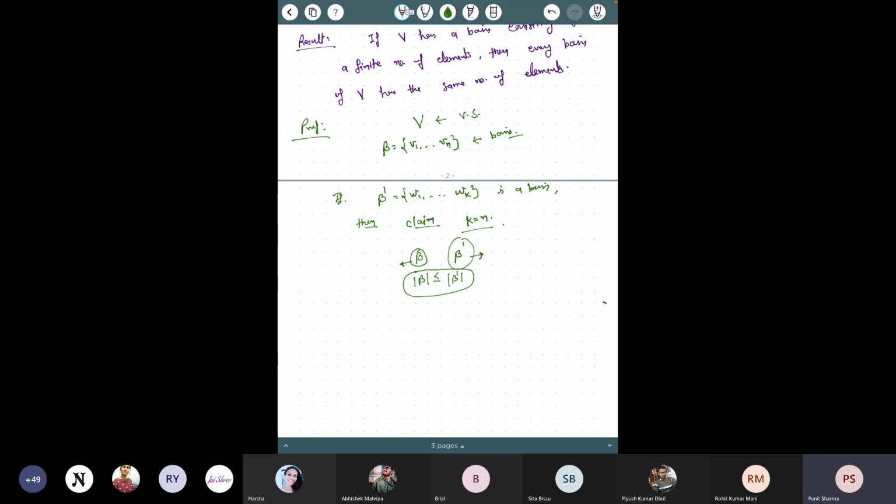Although this is true, we have not proved it. You have to first say why this is true. If you are using that fact, you have to justify it. And then in the next step, you just reverse the roles of B and B dash, and you will get it the other way.